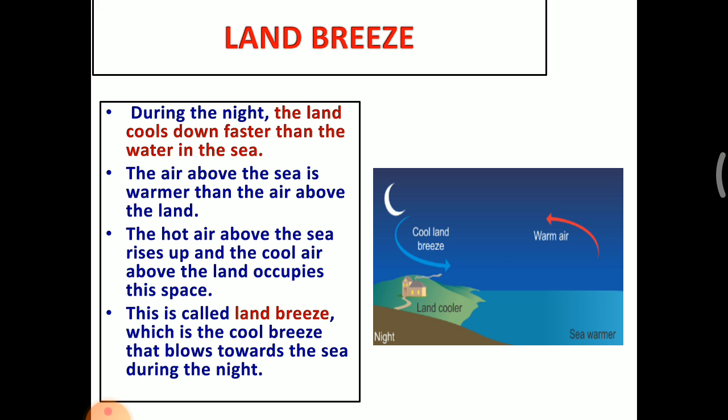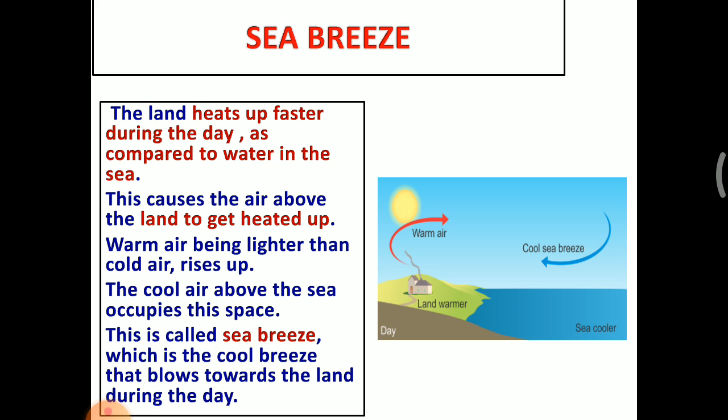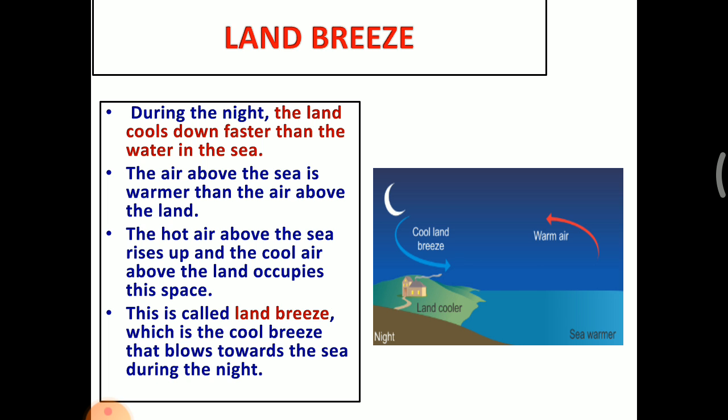I hope you understood what is meant by the sea breeze and land breeze. If you take sea breeze, the warm air rises up from the land, the cool air from the sea blows towards the land, so it is called sea breeze. If you take land breeze, the warm air above the sea rises up, the cool air from the land blows towards the sea, so this breeze is called land breeze.